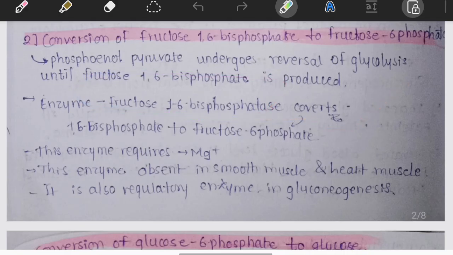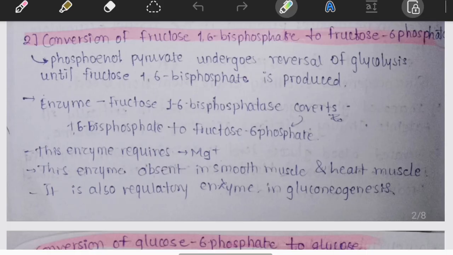Notice the name carefully, not phosphofructokinase, fructose 1,6 bisphosphatase. It removes the phosphate, and the requirement here is magnesium. This enzyme is one of the major regulatory enzymes of gluconeogenesis, very important. This enzyme is absent in skeletal muscles and cardiac muscles. Because muscles don't release glucose into the blood, their job is to use glucose, not manufacture blood glucose.